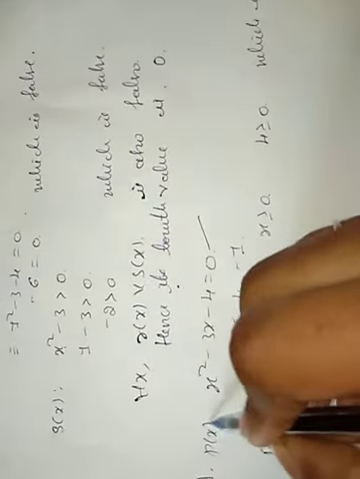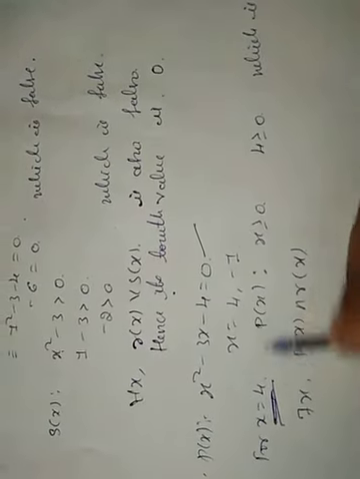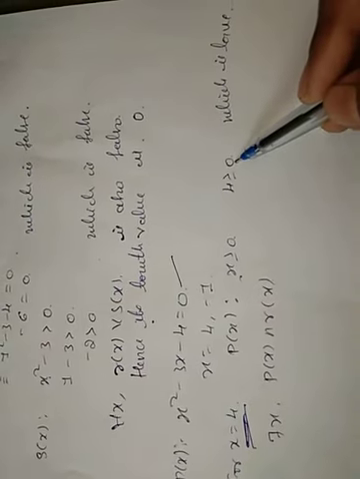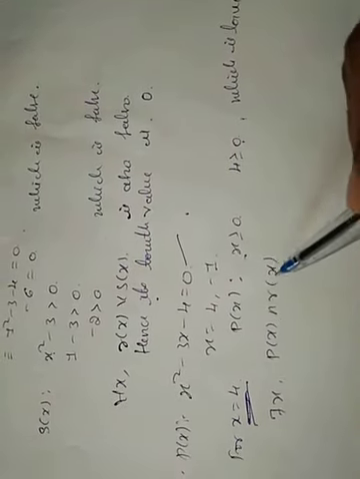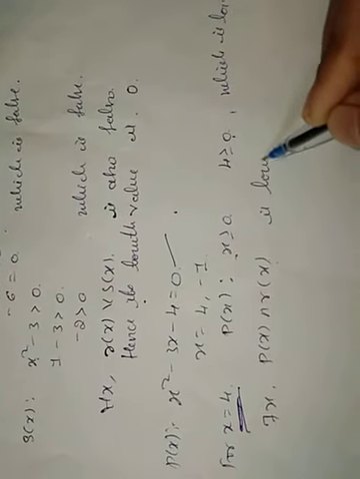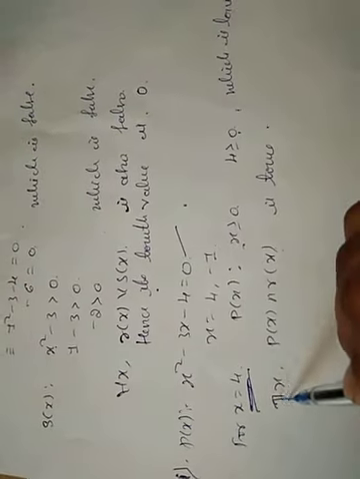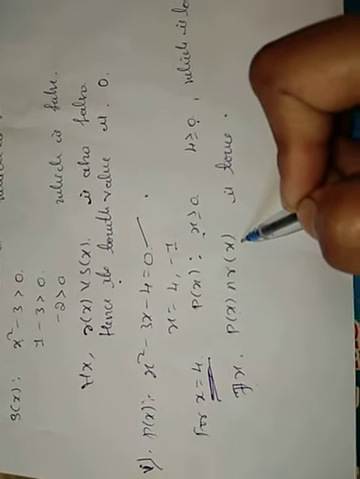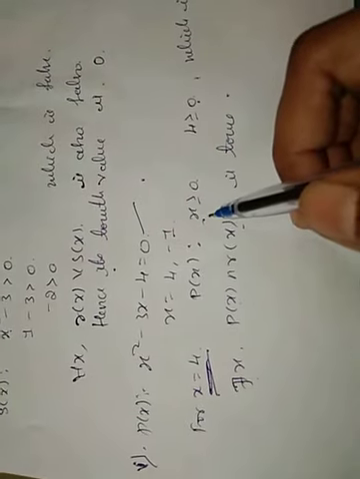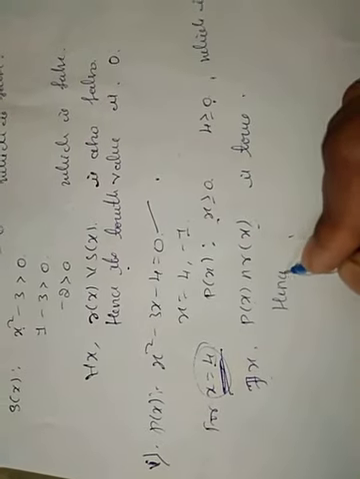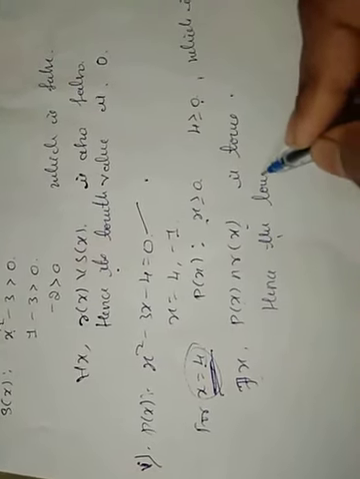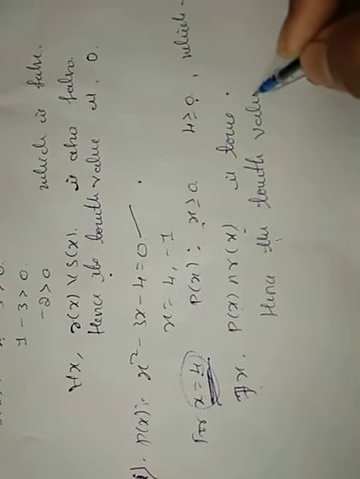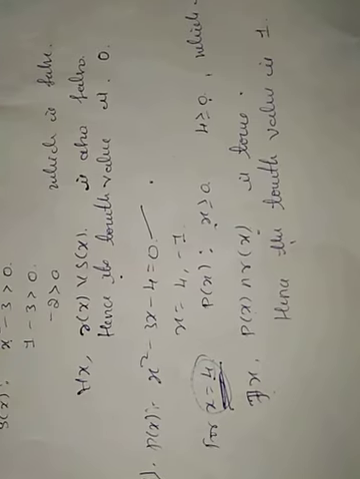Means p of x is true for x equal to 4, and r of x is also true for x equal to 4. If both are true, then there exists an x such that p of x and r of x is true for x equal to 4. The statement is true if it satisfies the condition for at least one element. So, for x equal to 4, this statement is true. Hence, the truth value is 1. Now come to the sixth one.